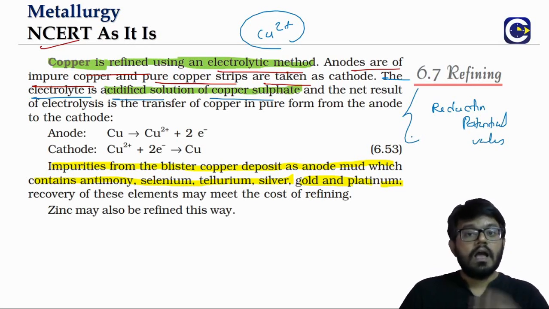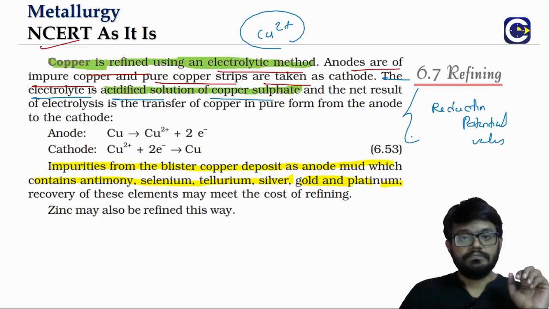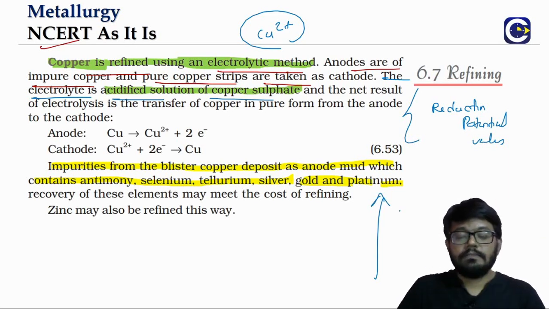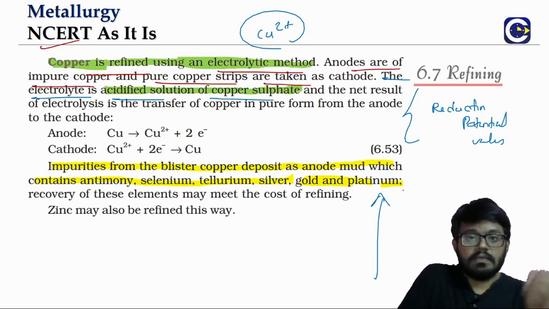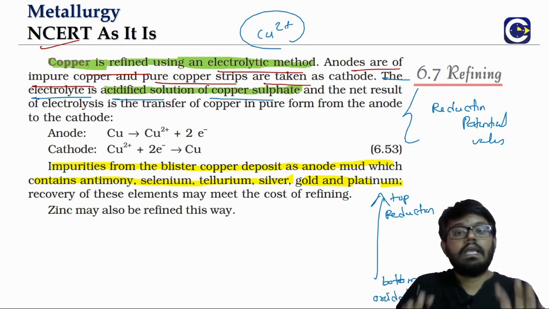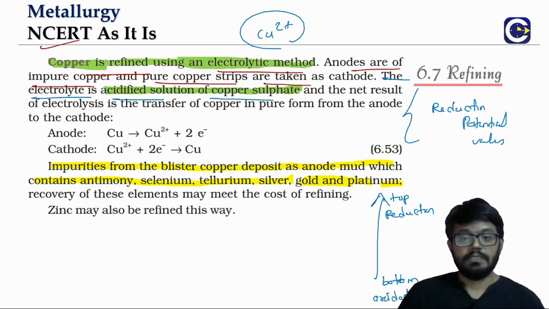Oxidation. Higher the reduction potential, it will easily undergo what? Reduction. So when you look at the electrochemical series, the ones at the top will easily undergo what? Reduction. The ones at the bottom, it is difficult for reduction, so they will undergo what? Oxidation. So this is what we have as understanding from our electrochemistry. Now we will see what actually happens.